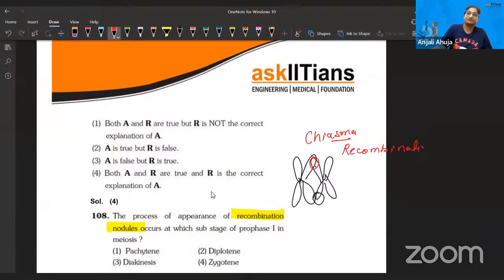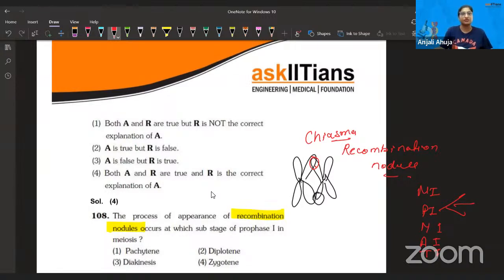Recombination nodule, where the exchange is going on. When does that happen? In meiosis, crossing over happens, right? And that happens in meiosis 1. Meiosis 1 includes prophase 1, metaphase 1, anaphase 1, telophase 1, right? And prophase 1 further has 4 to 5 stages.